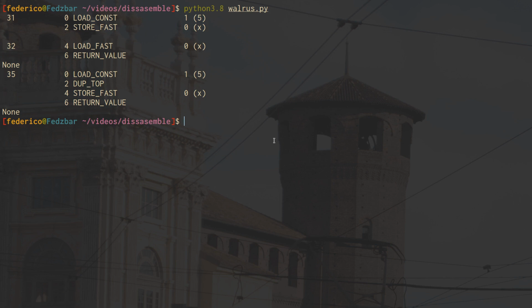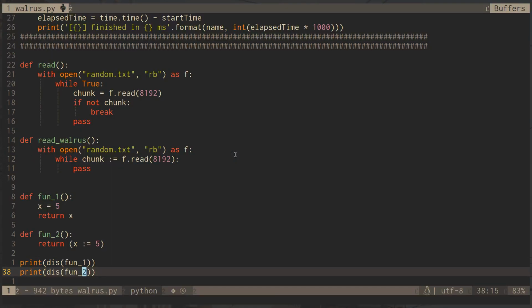While in the first case, it loads 5, deletes 5, and then it loads x, which is 5, and then deletes 5. So the order is slightly different in the two, but you can probably tell that these are very, very similar, even at the bytecode level. These are extremely similar statements.